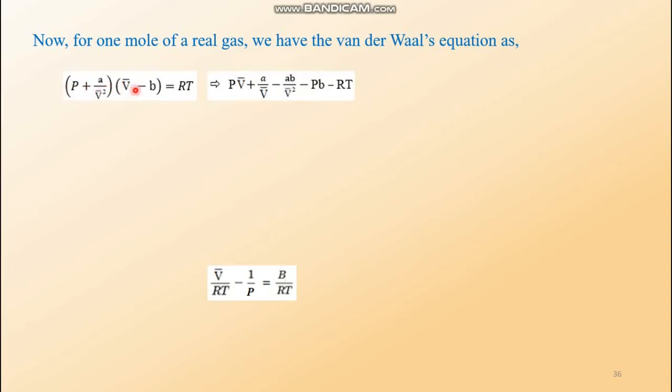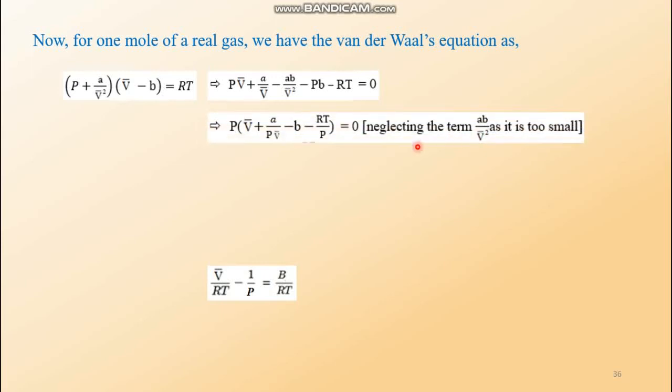Just multiply these two terms in the parenthesis, which gives PV bar plus a by V bar minus ab by V square bar minus Pb equals RT. This RT, when taken to the left-hand side, becomes minus RT equals 0. Now ab is too small compared to V square. Actually, compared to V, ab is small, but compared to V square, ab becomes too small. So this part is neglected.